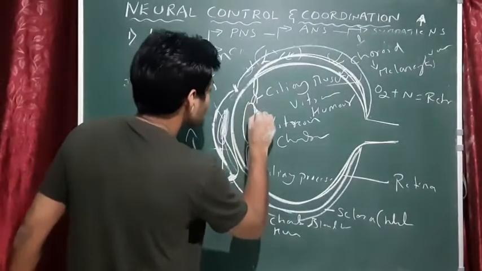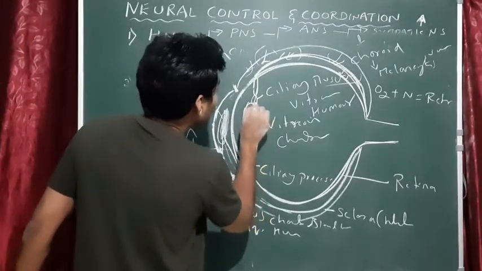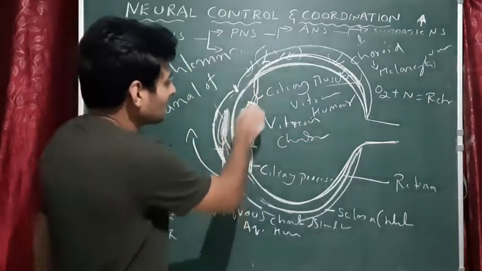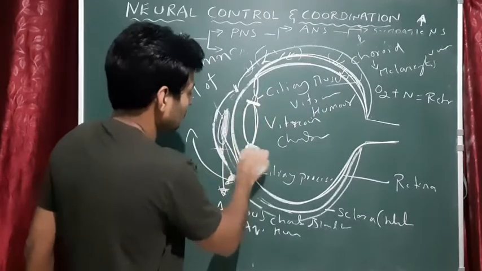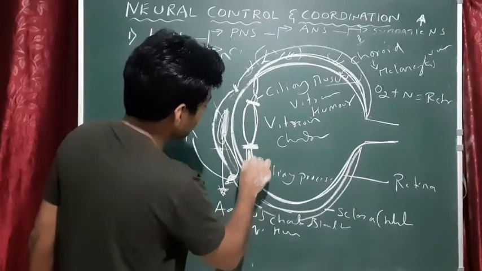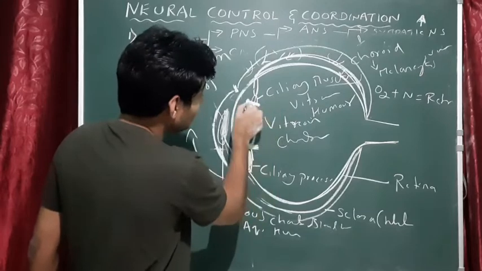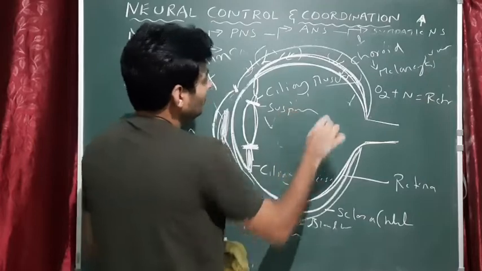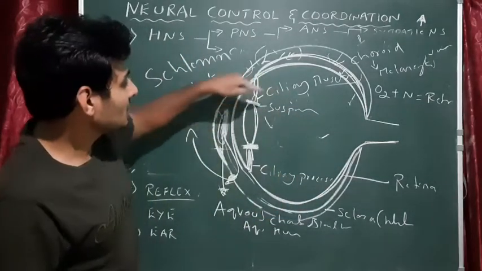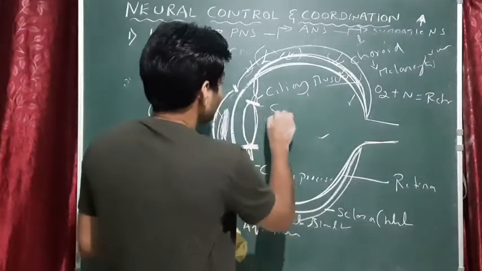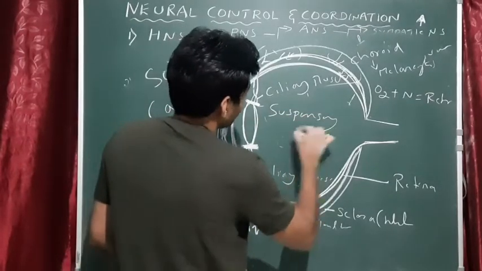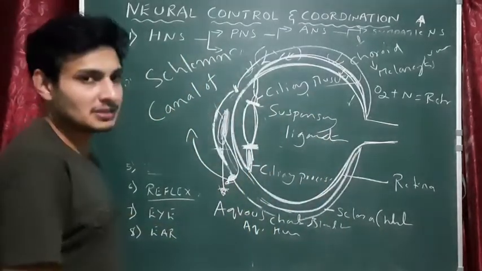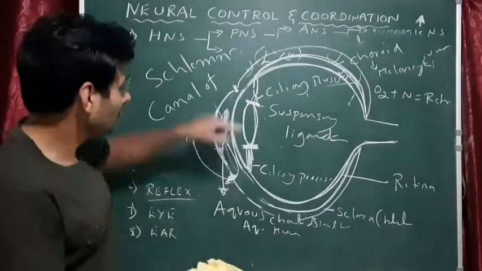Now we have a ligament here. That ligament is present exactly between the lens and the ciliary muscle. Can you see this white structure? Obviously everything is white. Okay. So this is ciliary muscle, and this structure is called as suspensory ligament. So you may get a question: name the structure which is present between ciliary muscle and lens. That is suspensory ligaments. Note this point. Suspensory ligament. Done. Okay. Ciliary muscles play a vital role in the movement of the lens.